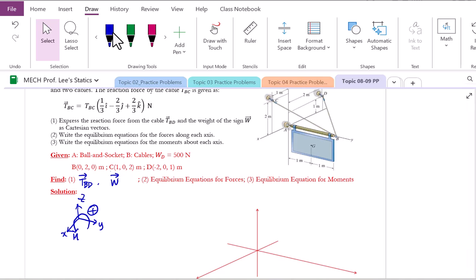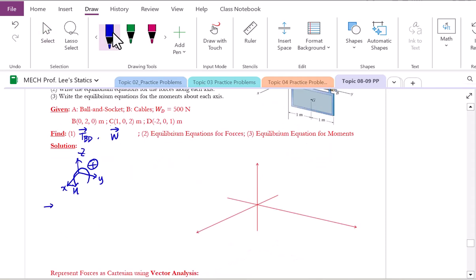For the cable tension, we do have point information. Therefore, to express this tension in 3D, our strategy will be position vector information, because points B and D are given. Once we have these two points, we can apply head minus tail to find the position vector. After that, we express our unit vector from the position vector. First of all, we're going to identify the position vector.